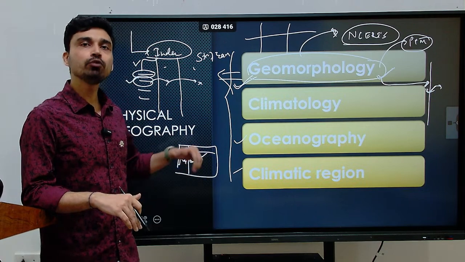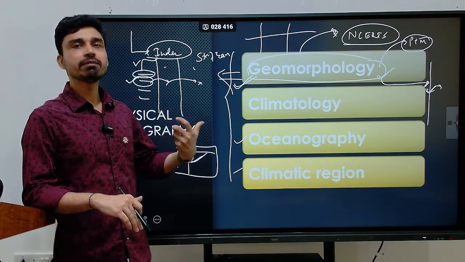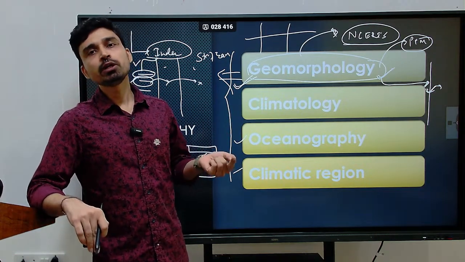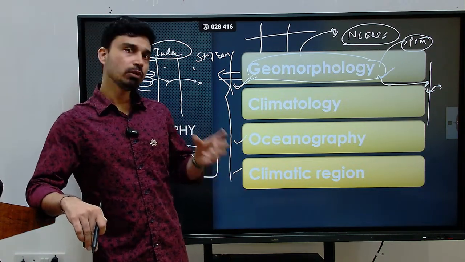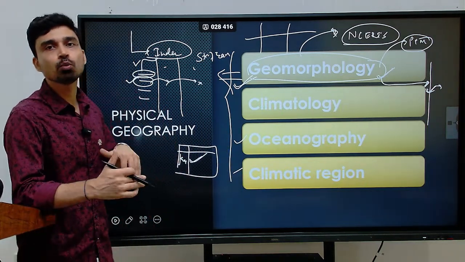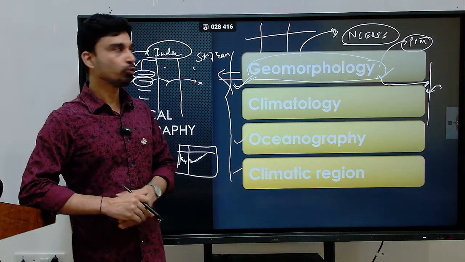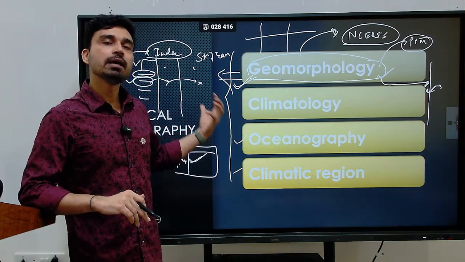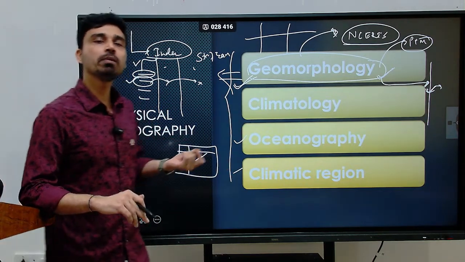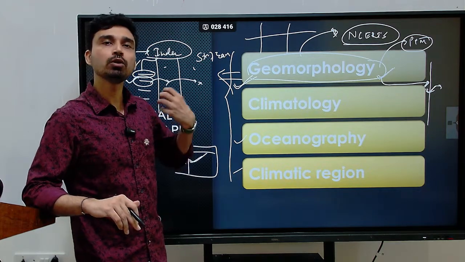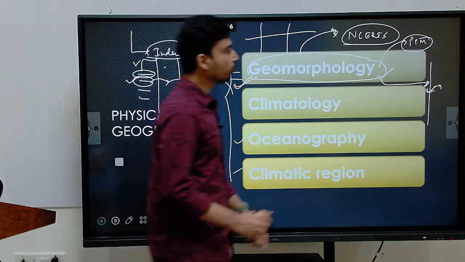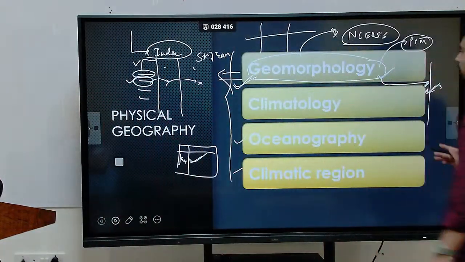For example, if a statement is given in the NCERT of class 11th that the Brahmaputra river takes a U-turn after entering into India, that is the only fact that is mentioned. Now, if you look at the question that has been asked on that topic, the question was: why does the Brahmaputra river take a U-turn? So NCERTs should be your basic books, and the information given in NCERTs, you have to go much deeper into, and try to find out the why and how aspects of those facts. That is something you do in the third and fourth reading.